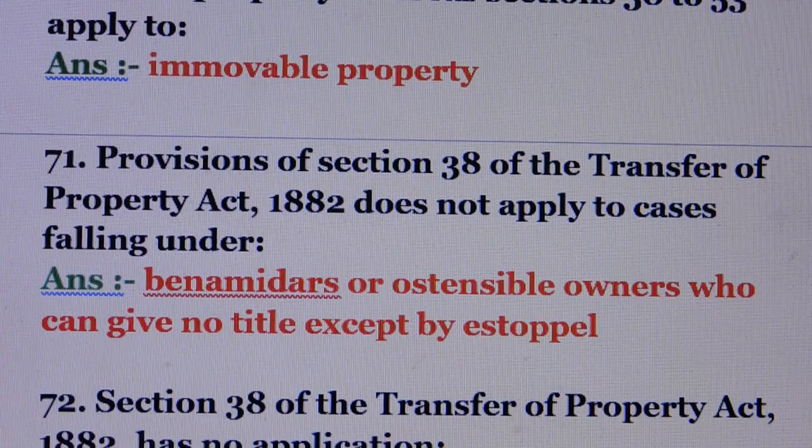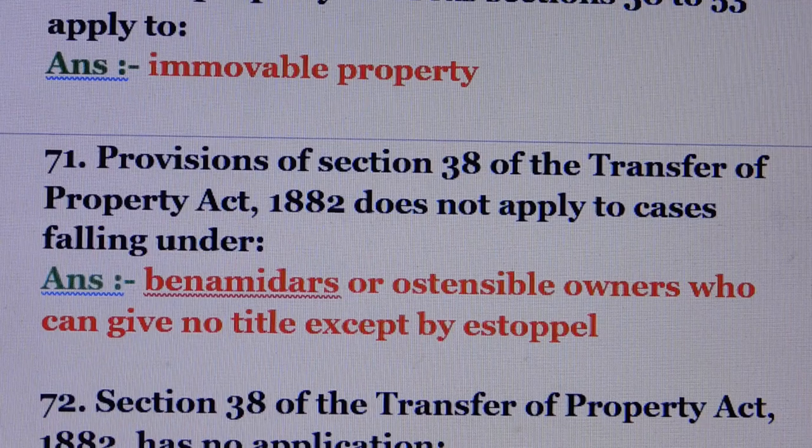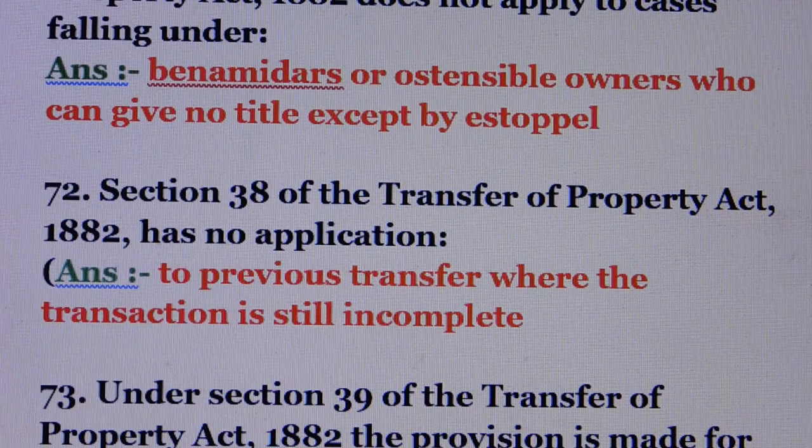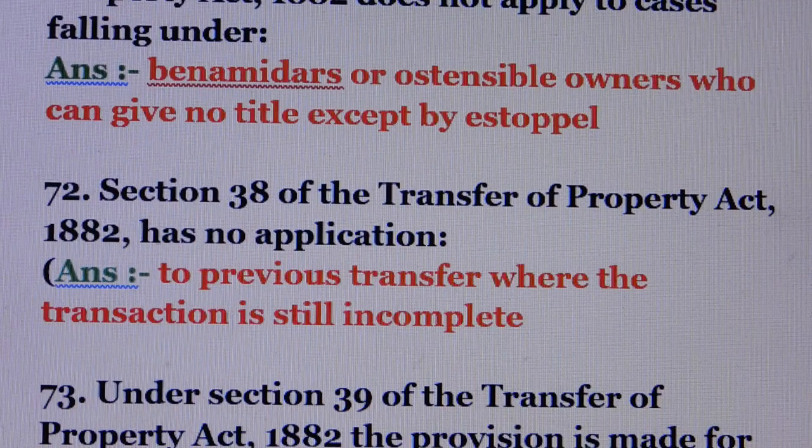Question number 71. The provision of Section 38 of the Transfer of Property Act does not apply to cases falling under. Answer is benamidars or ostensible owners who can give no title except by estoppel. Question number 72. Section 38 of the Transfer of Property Act has no application. Answer is to previous transfer where the transaction is still incomplete.